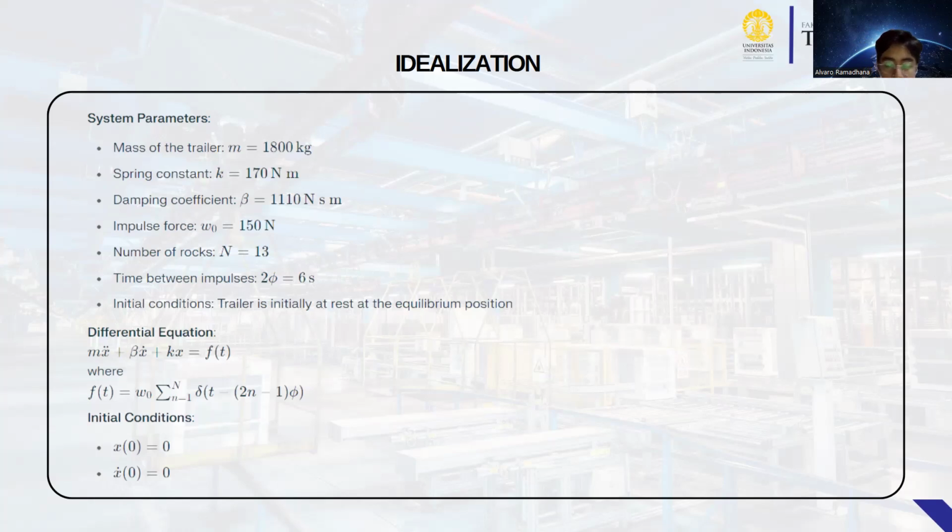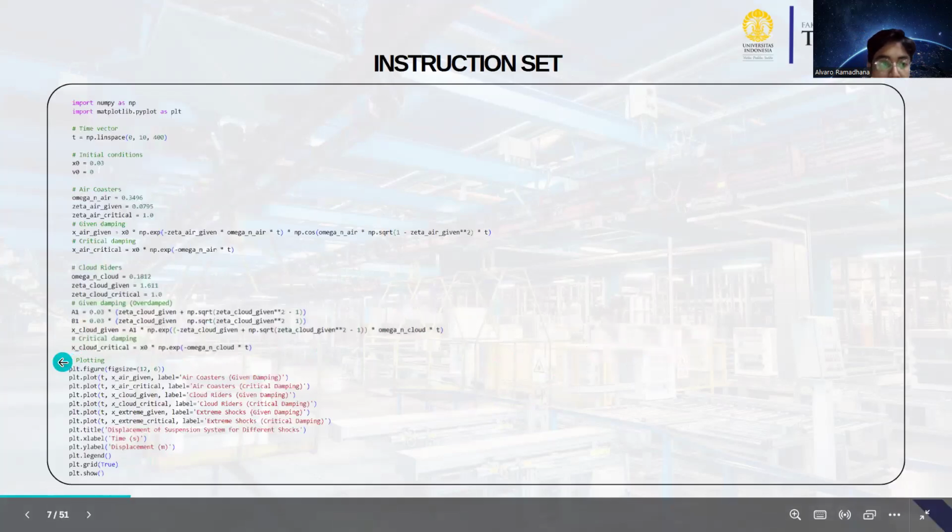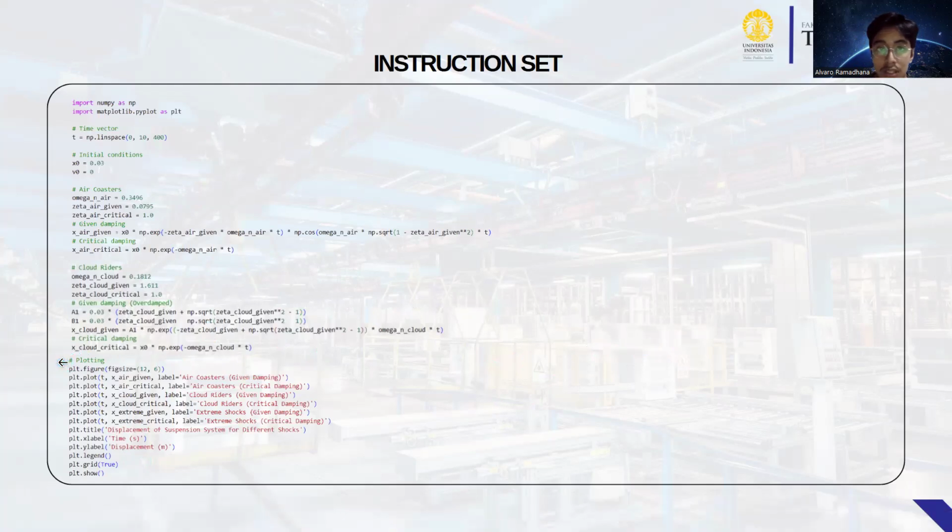This is the differential equation. Initial condition: x equals 0, x dot equals 0.